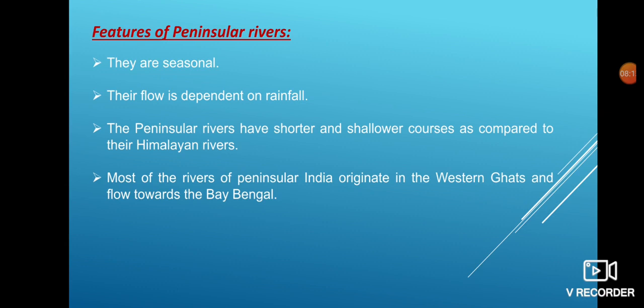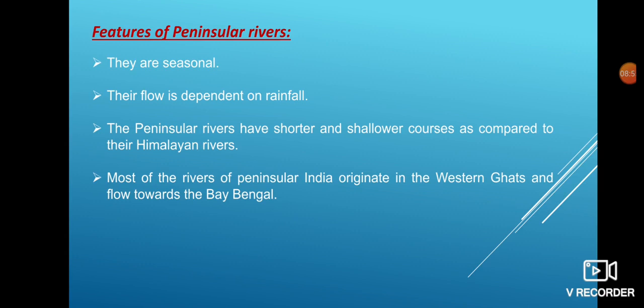Most of the peninsular rivers receive water only from the rainfall, not from the ice-covered mountains. And water flows in these rivers in the rainy season only. So these rivers are seasonal, and thus they are also called non-perennial rivers. And these rivers are often in a mature stage. The rivers of the peninsular plateau follow a more or less straight course and do not form many meanders.